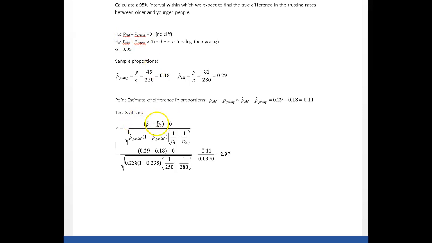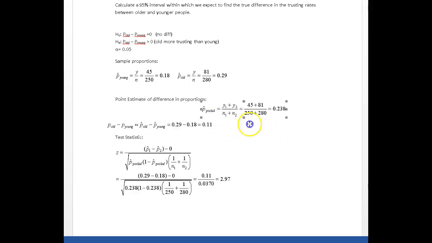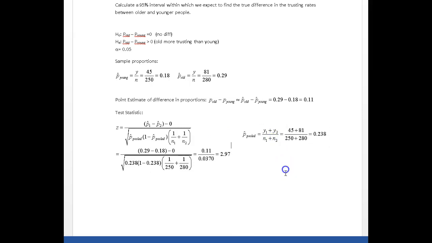So I've got my sample proportions, and down here, before I can do my calculation, I have to calculate a pooled proportion. All right, here's my pooled proportion. So how do you get the pooled?